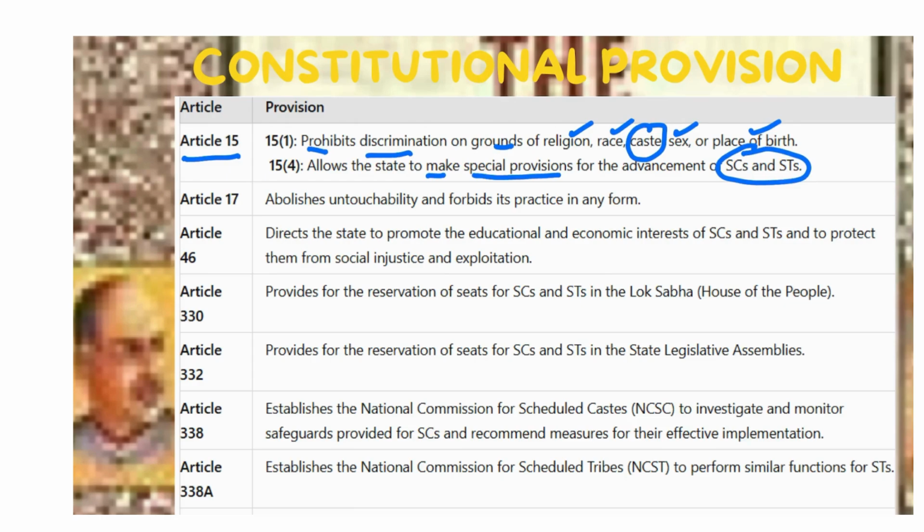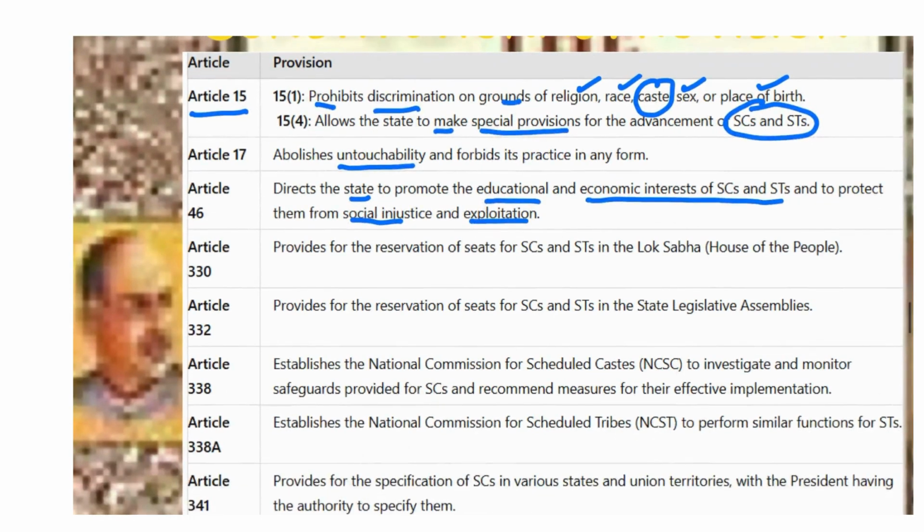Article 17 abolishes untouchability. Article 46 directs the state to promote the educational and economic interests of SCs and STs and to protect them from social injustice and exploitation. Article 330 provides for the reservation of seats for Scheduled Castes and Scheduled Tribes in the Lok Sabha, and Article 332 provides for the reservation of seats for SCs and STs in the state legislative assemblies.